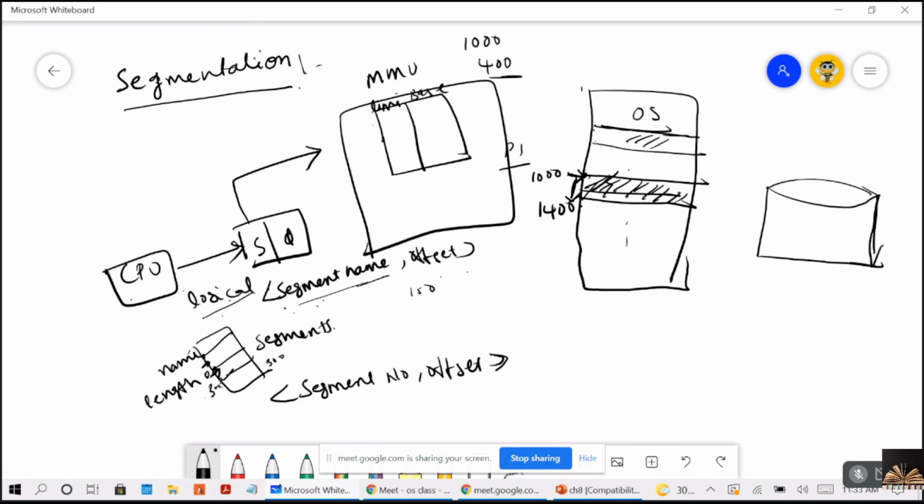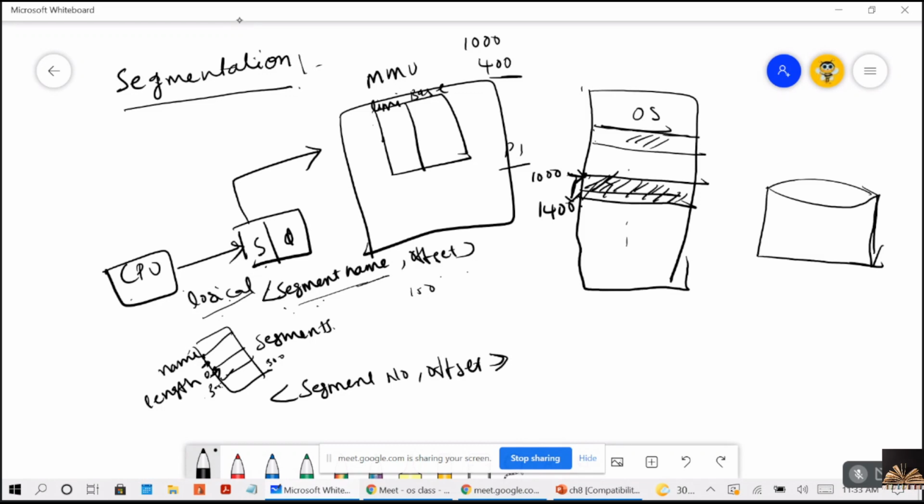The segment base contains the starting physical address where the segment resides, and the segment limit specifies the length of the segment. This is clear, no? Now, the logical address consists of two parts: the segment number and the offset.